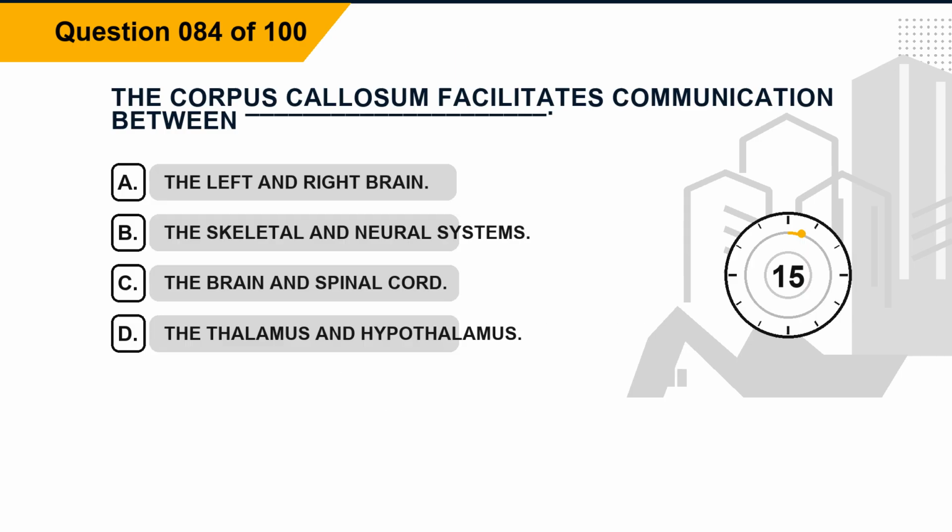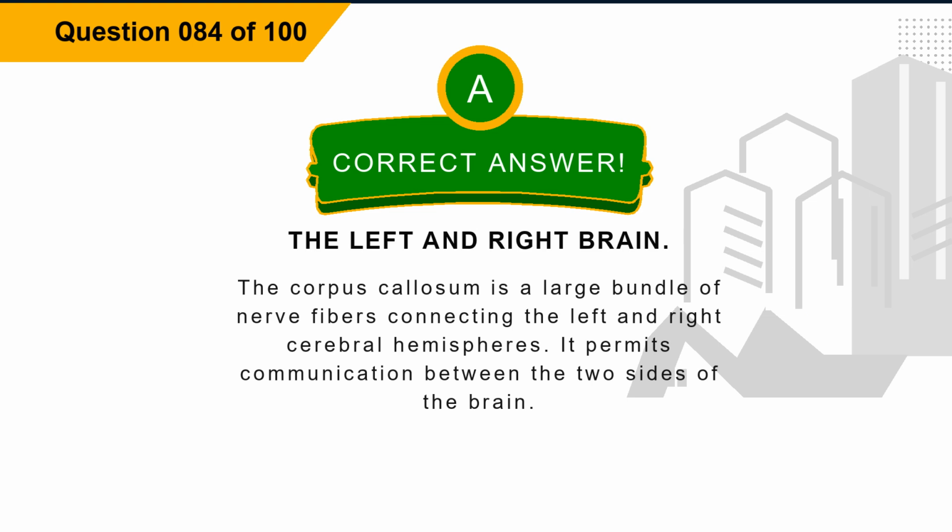Question 84. The corpus callosum facilitates communication between blank. Option A, the left and right brain. Option B, the skeletal and neural systems. Option C, the brain and spinal cord. Option D, the thalamus and hypothalamus. The correct answer is option A, the left and right brain.